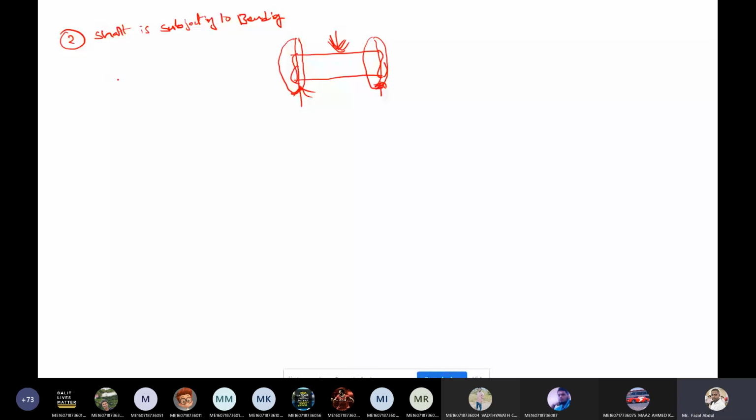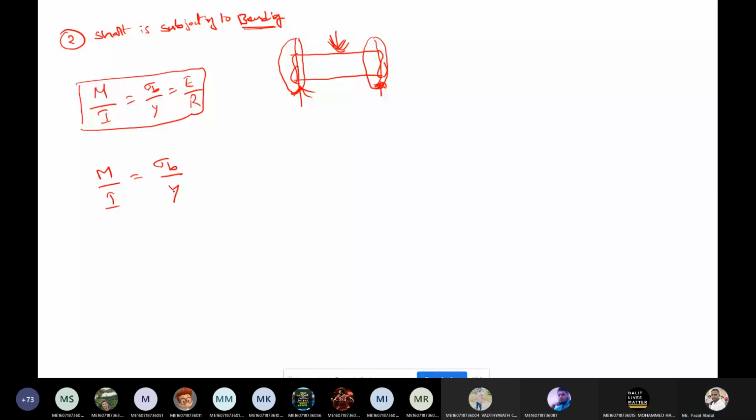At this time, for pure bending, moment equals bending stress by y, that is sigma by y equals M by I equals E by R. Because I'm considering the strength criteria, I'm taking M by I equals sigma by y, where M is the bending moment, that is load into distance.